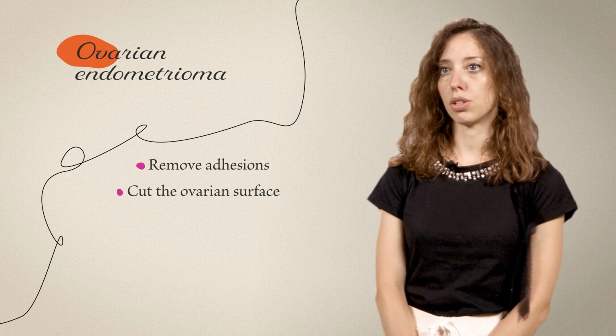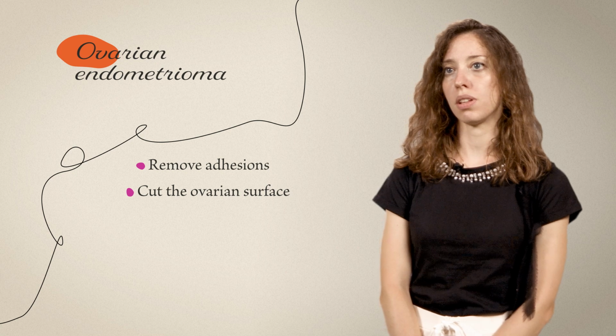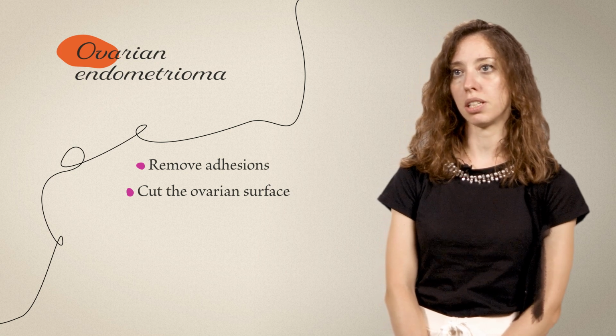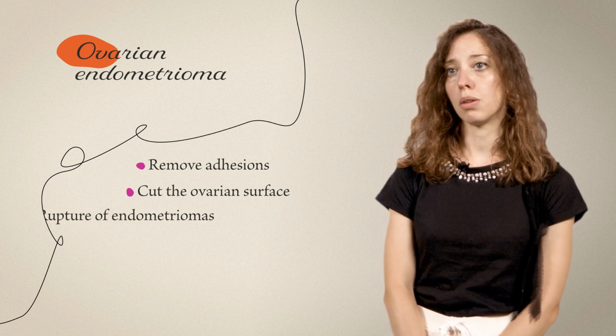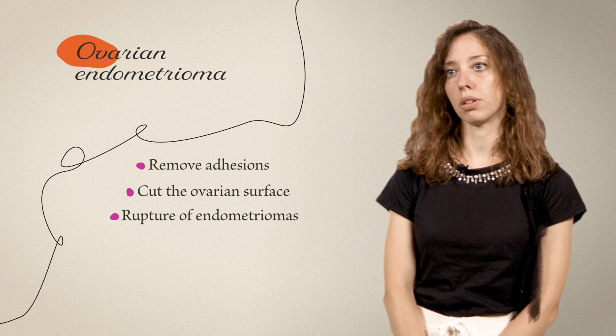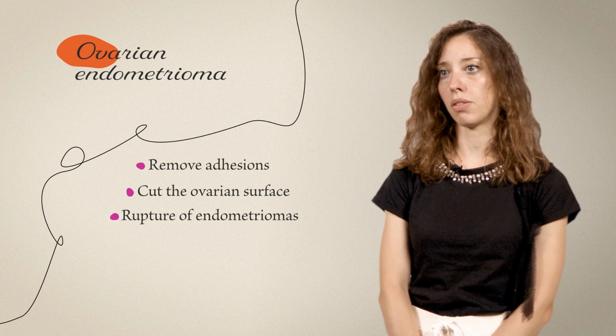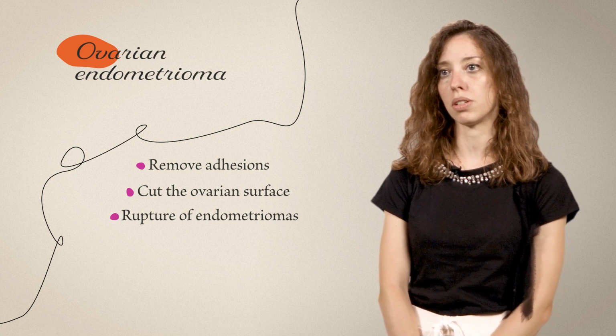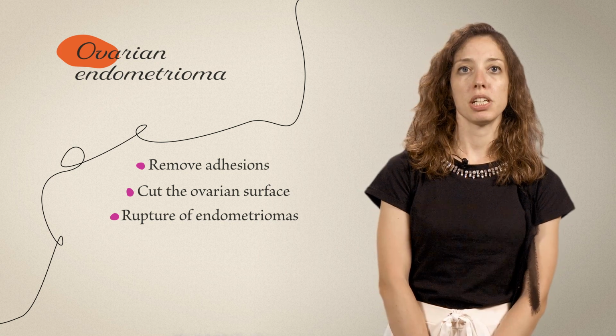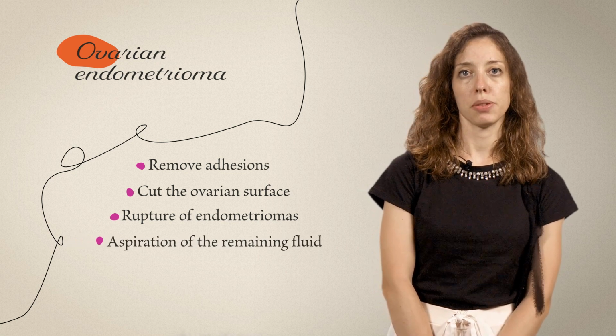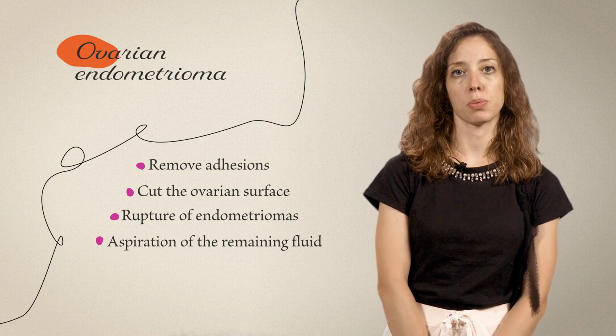Then, we cut the ovarian surface just above the cyst, observing the spillage of dense, chocolate-like fluid typical of endometriomas. The rupture of endometriomas is a very common occurrence since the cystic wall is often very thin and tightly connected to the surrounding ovarian parenchyma. We then proceed with the aspiration of the remaining fluid, reducing the cyst's dimension to ease its removal.